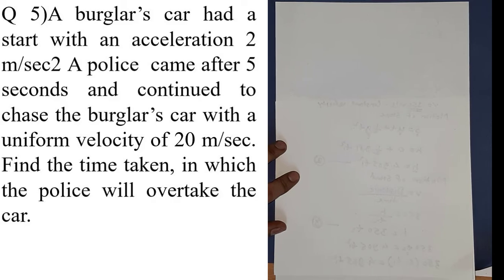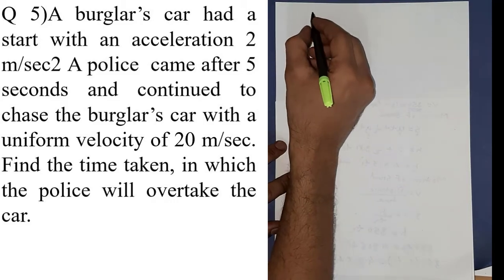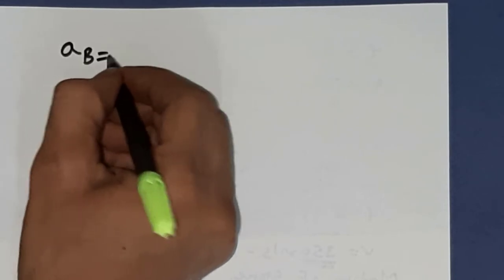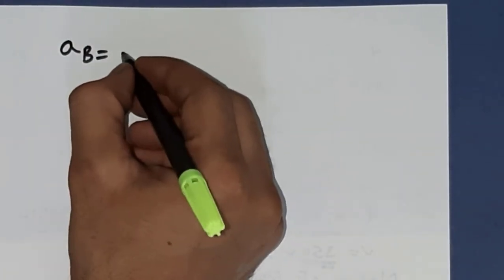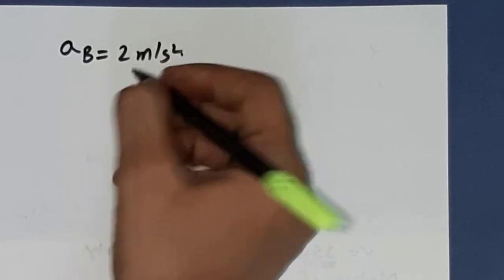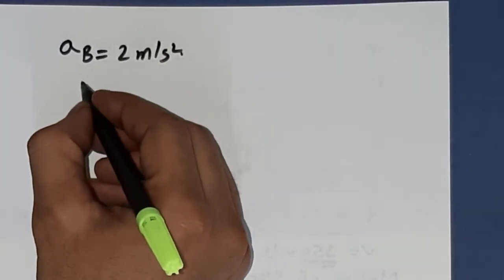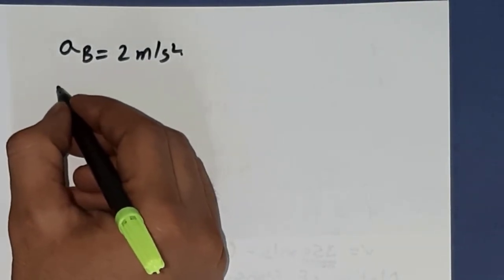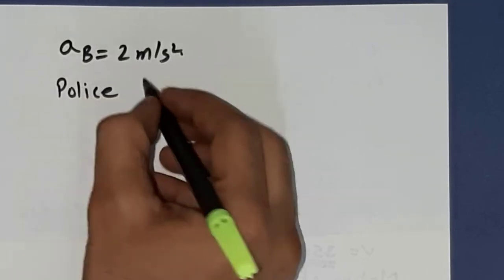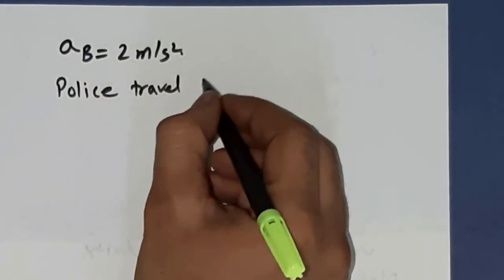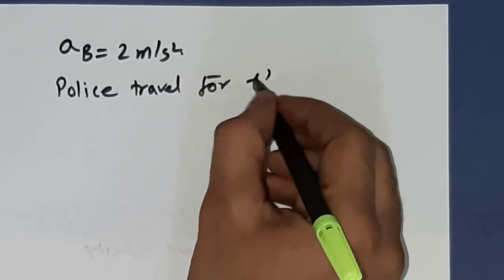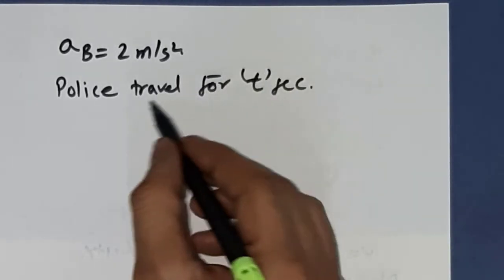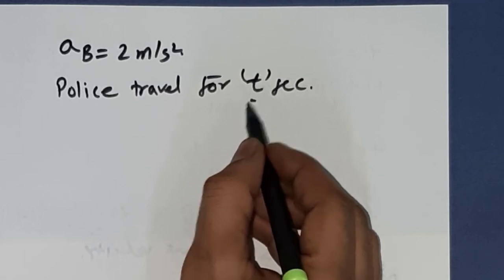Okay, so we will first write the given data, whatever the given data is there. So that will be: the burglar's car had a start with acceleration, so acceleration of that burglar's car is 2 meter per second square. And the police come after 5 seconds. So what it means is, let's say the police travel for t seconds, that means the police will overtake the burglar's car in t seconds.